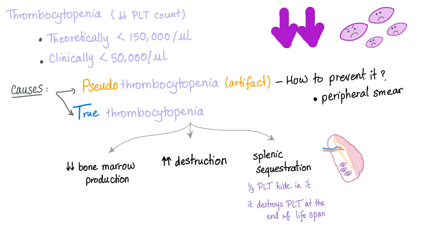Causes, we have two types. We have the pseudothrombocytopenia, the spurious type. It's an artifact. Again, don't trust the machine. And the true thrombocytopenia. True thrombocytopenia has three different causes. Remember anemia? We had anemia of underproduction and anemia of overdestruction. Same thing here. Thrombocytopenia: underproduction, overdestruction, and splenic sequestration. Because 1/3 of the platelet pool is hiding inside the spleen. So as the spleen enlarges, it can sequester more platelets, decreasing the platelet count in the peripheral smear.